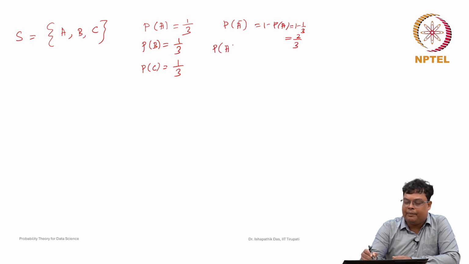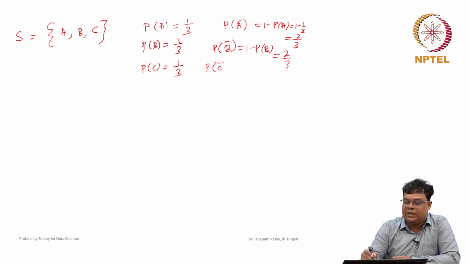Sometimes we write it with a bar. In different books and references you see different notations being followed. Probability of A complement, or A^c or A bar, is 1 minus P(A), which is 1 minus 1 by 3, that is 2 by 3. Probability of B bar is 1 minus probability of B, which is 1 minus 1 by 3, again 2 by 3.